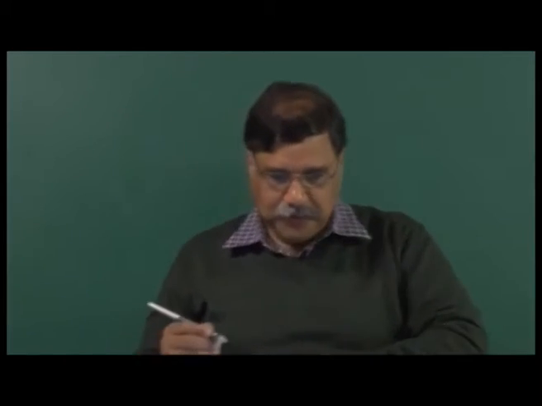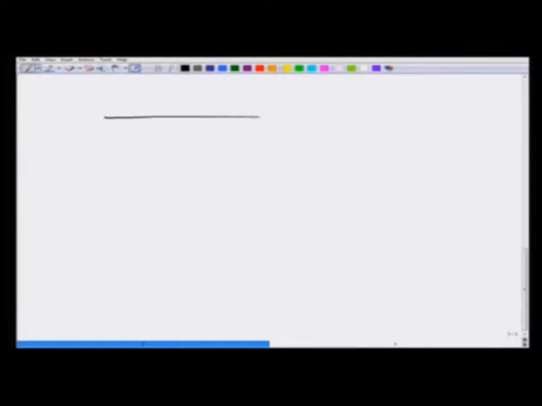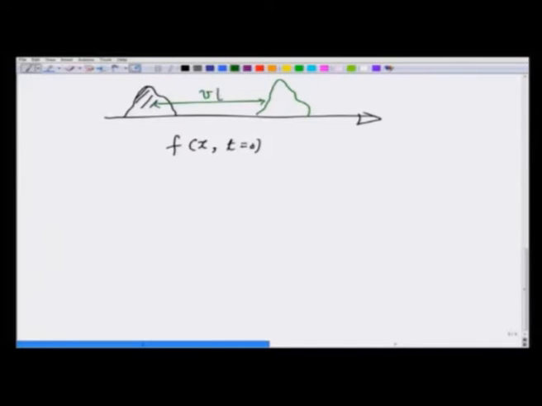So, what we are talking about in a wave is, suppose I am thinking of a wave traveling towards the x axis. If I have a disturbance, and let us denote it by f(x) at time t equal to 0, it travels undistorted. What it means is that as it moves, it remains pretty much the same, except that it has moved by a distance v t.